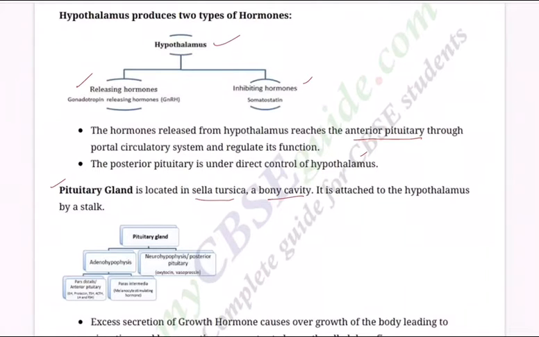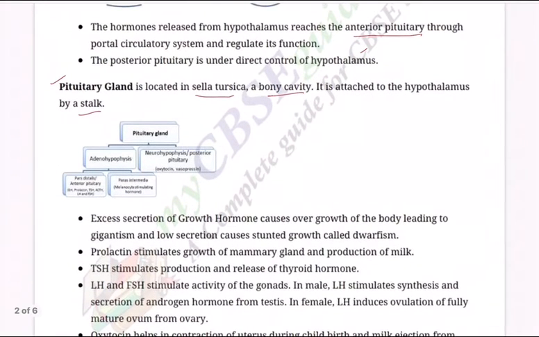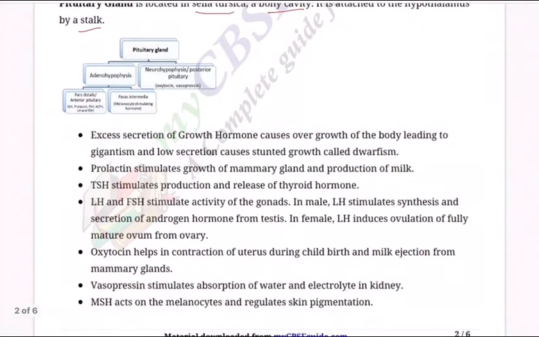It is located in the sella turcica, that is in the bone cavity. Of course, it is in the head region. It is attached to the hypothalamus by a stalk, a small tube-like structure. So the pituitary gland has the adenohypophysis and the neurohypophysis, the posterior pituitary. Oxytocin, vasopressin, and so many secretions are done by the pituitary gland. I think we are going to list down all the hormones that are secreted by the pituitary and justify why the pituitary is called the master gland.